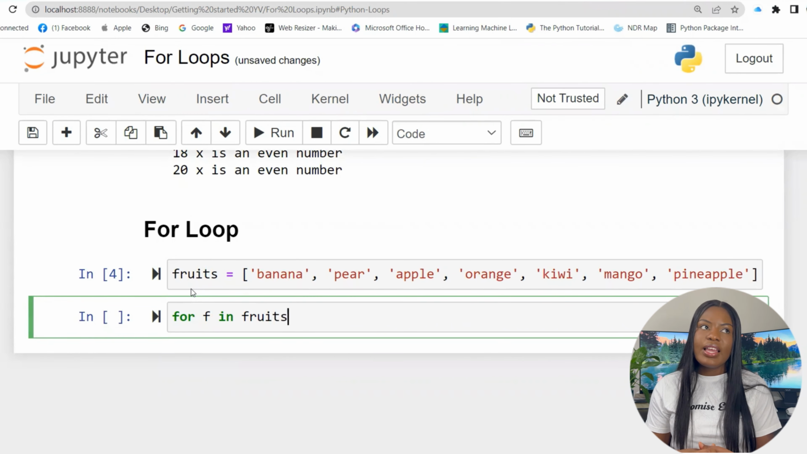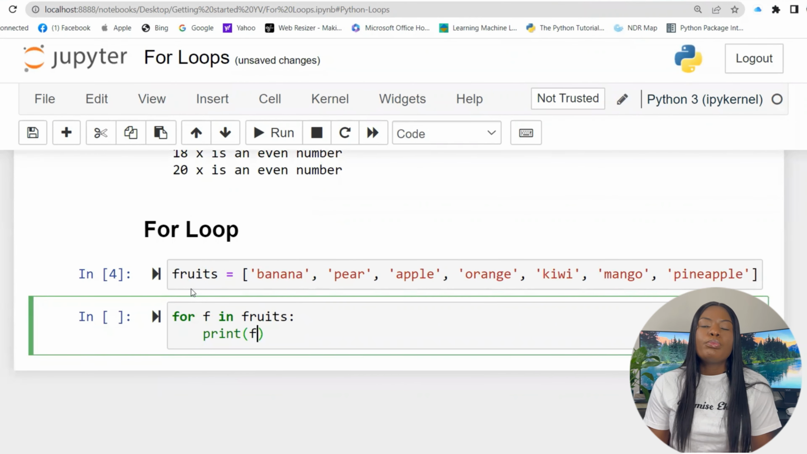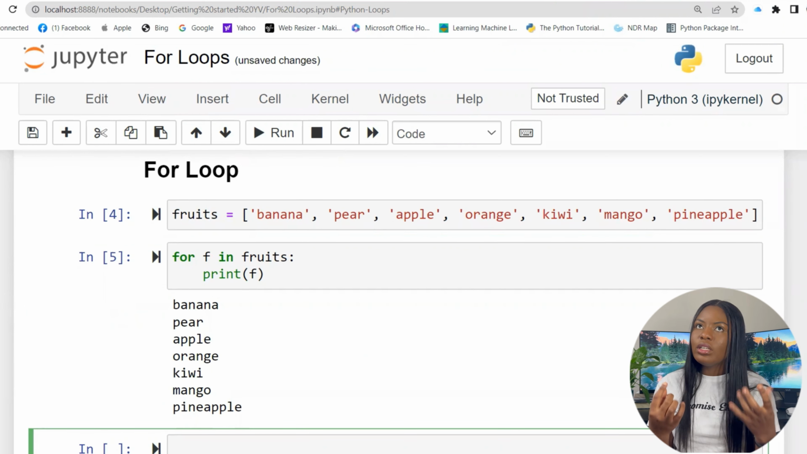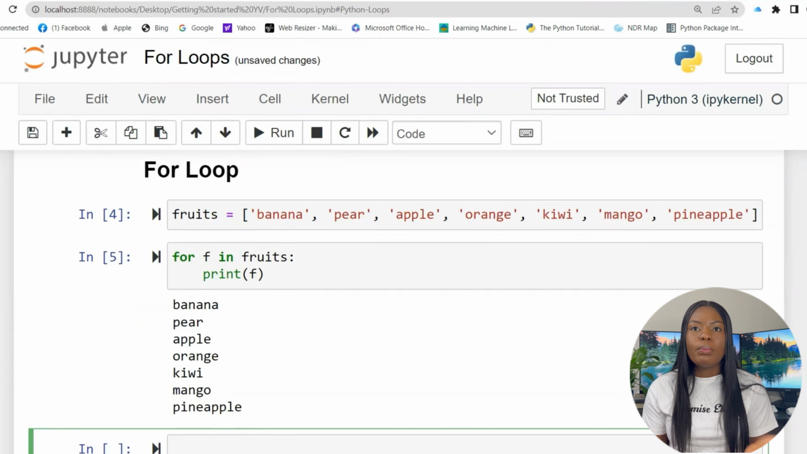So using that f, it could be anything. Most people just like using the first letter of the name of the variable. I could do for i, so it's whatever you put to record the data. It does not matter whatever you put, just make sure you remember what you use. So you say for f in fruits, print f. So now my f will be the individual item. So it goes through everything in fruits and prints everything.